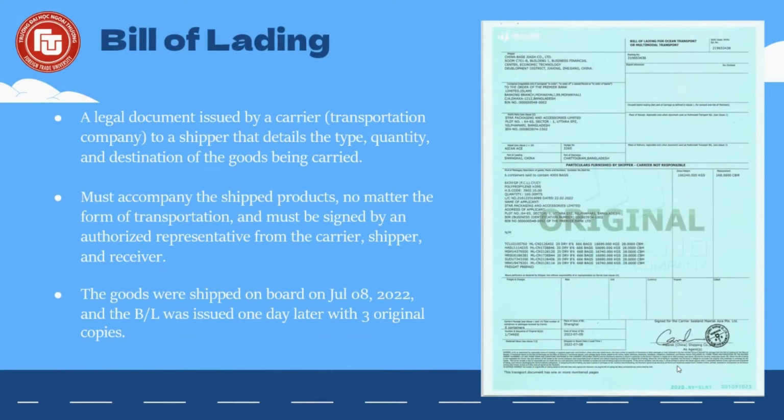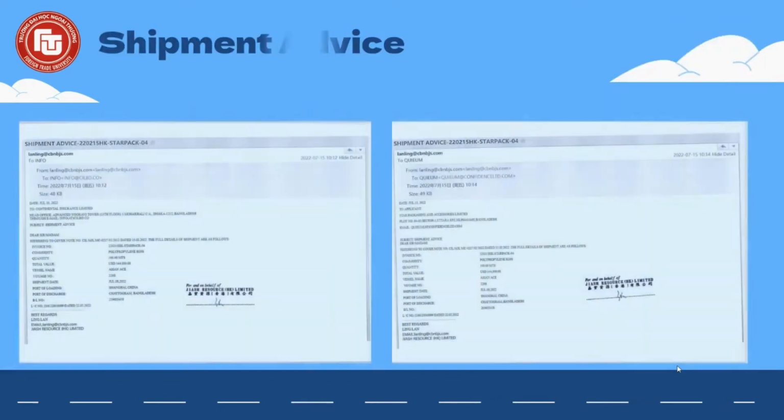The next document, bill of lading. A bill of lading, BL or BOL, is a legal document issued by a carrier transportation company to a shipper that details the type, quantity, and destination of the goods being carried. This document must accompany the shipped product, no matter the form of transportation, and must be signed by the authorized representative from the carrier, shipper, and receiver. The goods were shipped on board on July 8, 2022, and the BL was issued 1 day later with 3 original copies.